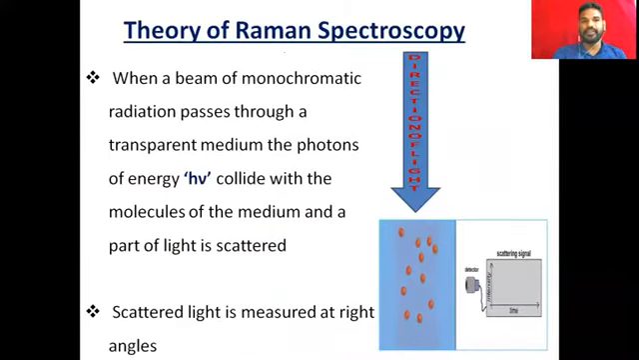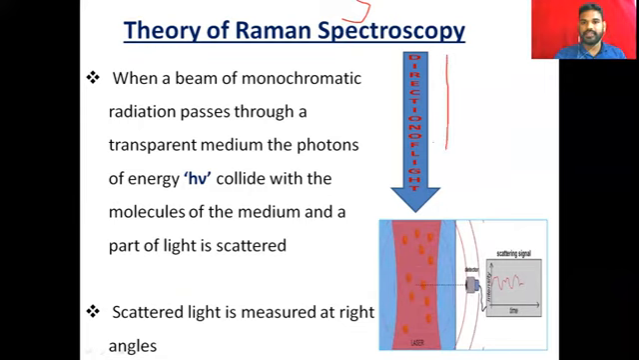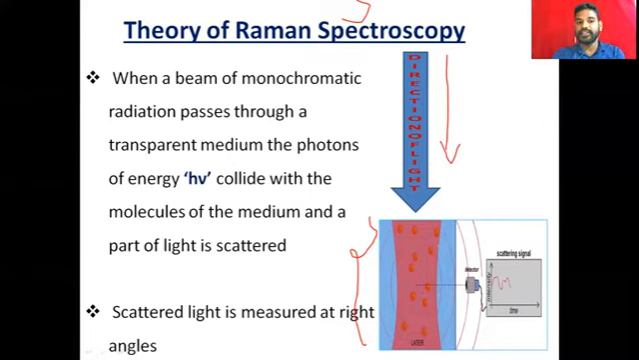And here is the theory of Raman spectroscopy. When a beam of monochromatic light or radiation passes through a transparent medium, this is the direction of light and this is the transparent medium. The energy of the incident radiation is h nu, you know that. It interacts with the molecules of the medium, and a part of the light is scattered.